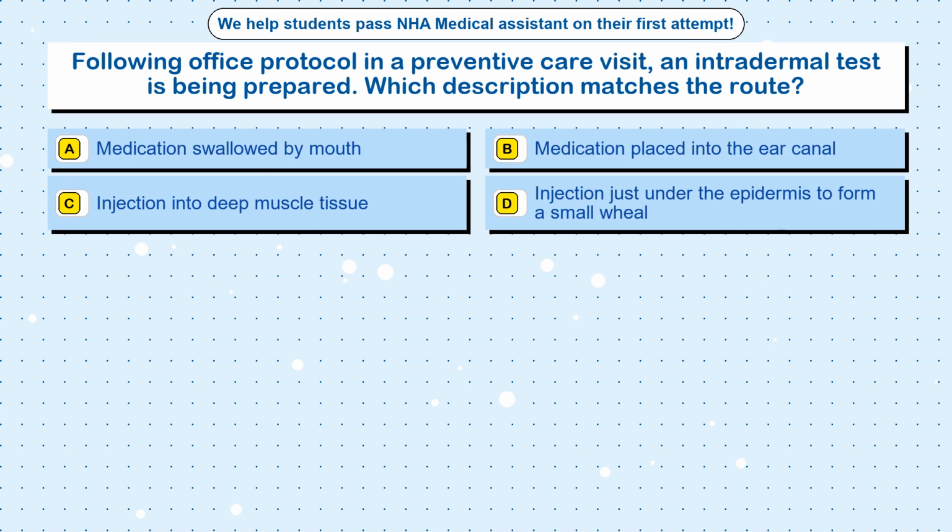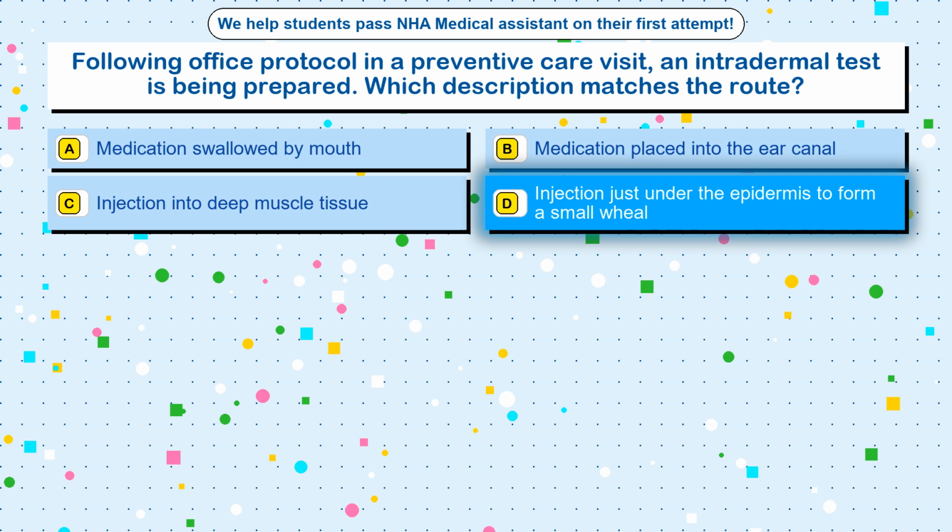Question 71. Following office protocol in a preventive care visit, an intradermal test is being prepared. Which description matches the route? Option A, medication swallowed by mouth. Option B, medication placed into the ear canal. Option C, injection into deep muscle tissue. Option D, injection just under the epidermis to form a small wheal. The correct answer is option D, injection just under the epidermis to form a small wheal.